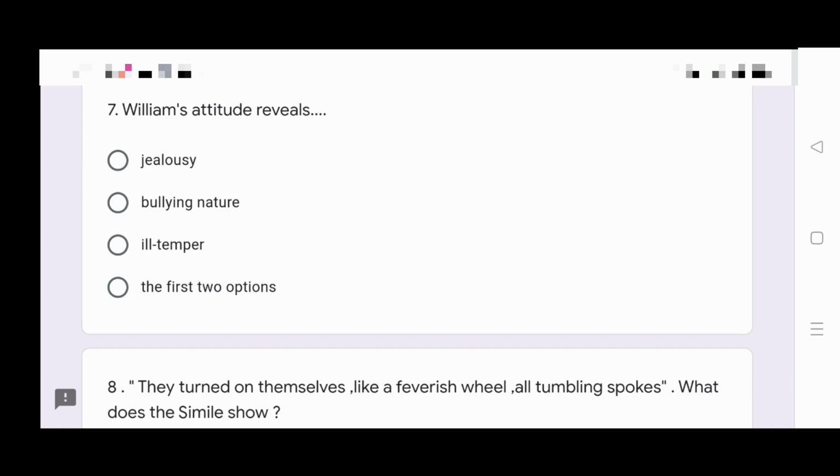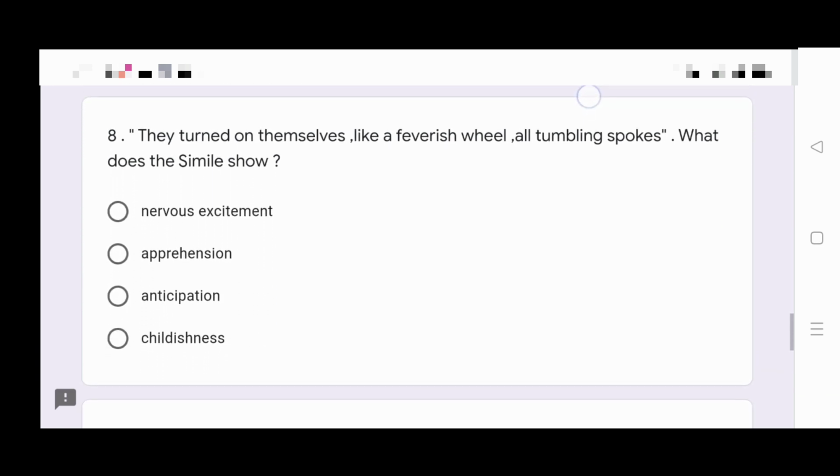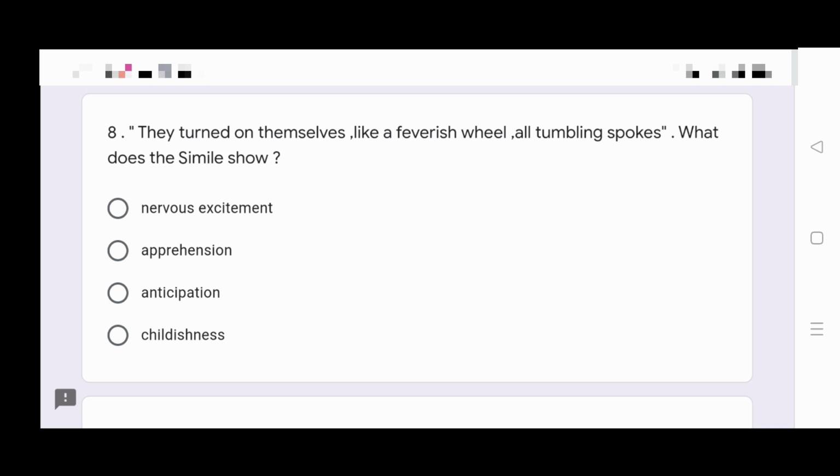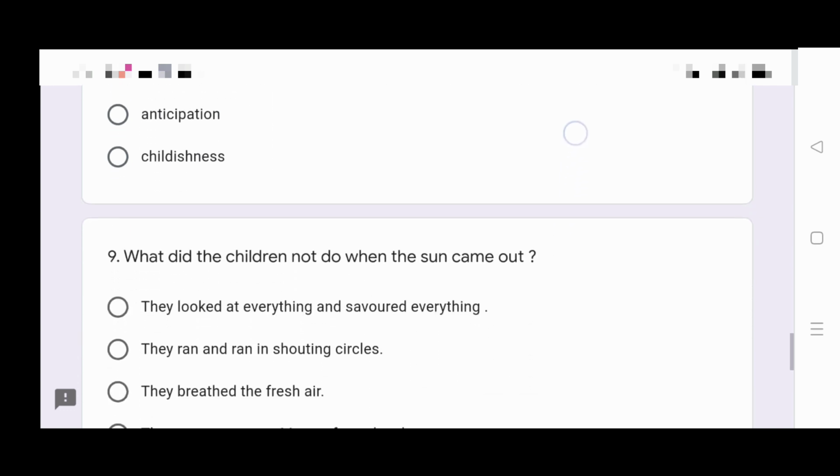Question 8. They turned on themselves like a feverish wheel, all tumbling spokes. What does the simile show? Nervous excitement, apprehension, anticipation, or childishness? We have 4 options, and I'm sure you have already picked out the right answer.